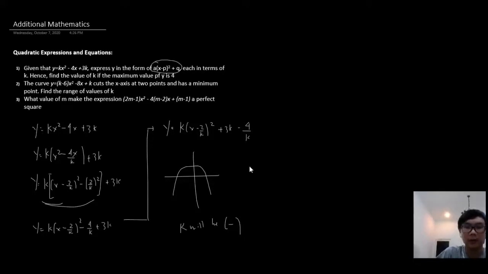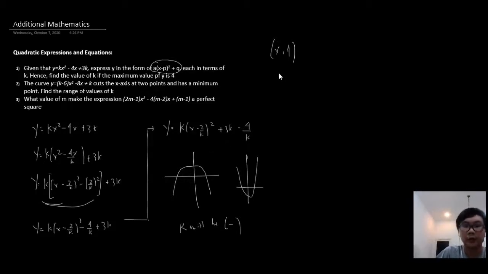Because if the k is positive, then we will have a smiling curve, as I would like to call it. That's one thing to take into account before we solve it further. In order to solve for the turning point, we know that the turning point is (x, 4), because 4 is the maximum value.